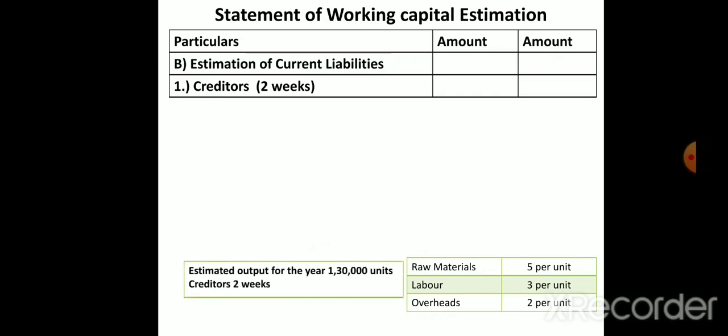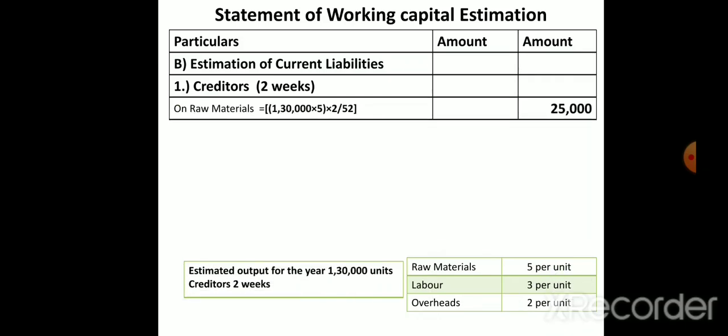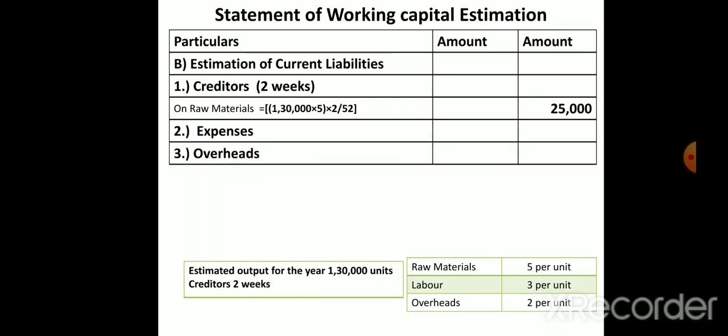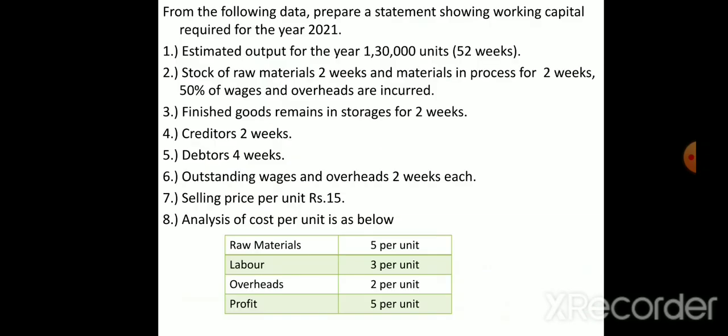So estimated output for the year is 1,30,000 units. Creditors, they have given 2 weeks. So always creditors is on raw material. So 1,30,000 into 5. So per unit is 5, into 2 weeks they have given, 2 divided by 52. So if you multiply that, you will get 25,000 is the total creditors. So next we have expenses, overheads, and labor.